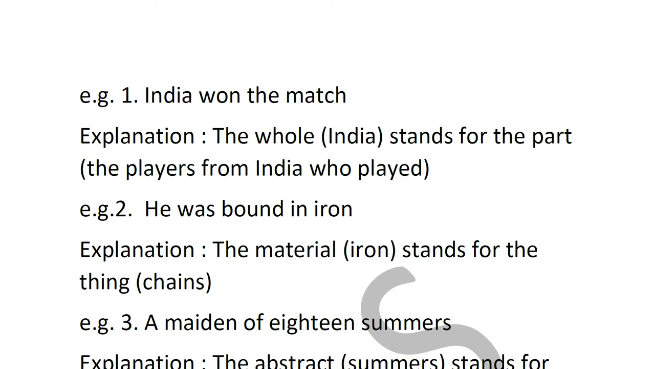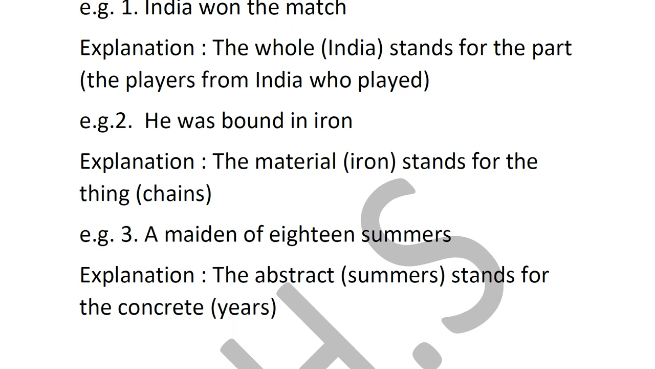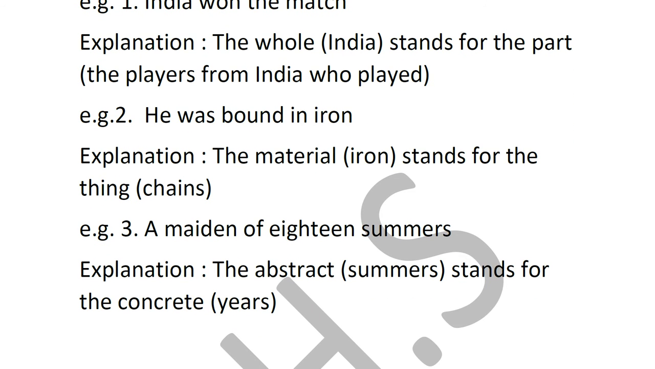Now the next one, he was bound in iron. Bound means tied up. Tied up in iron. Can you tie someone in iron? No, here you can tie someone in chains, right? So here the actual thing he was tied up with is a chain. But what was the chain made of? Iron. So here the material iron stands for the chain.